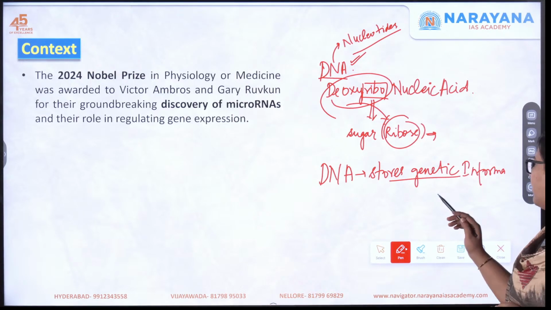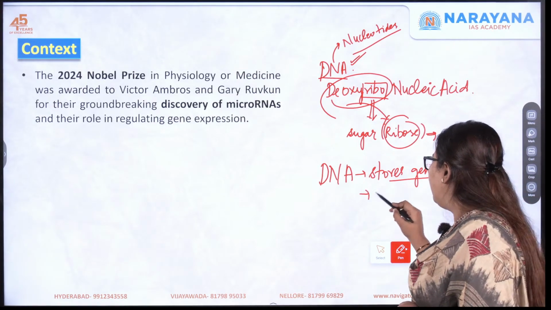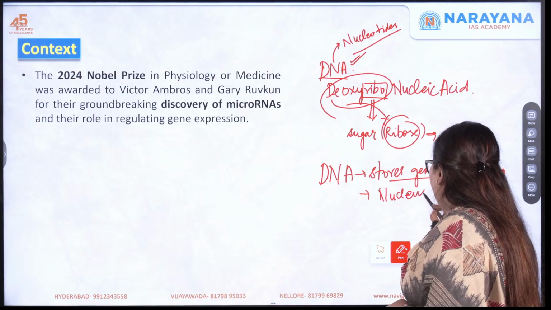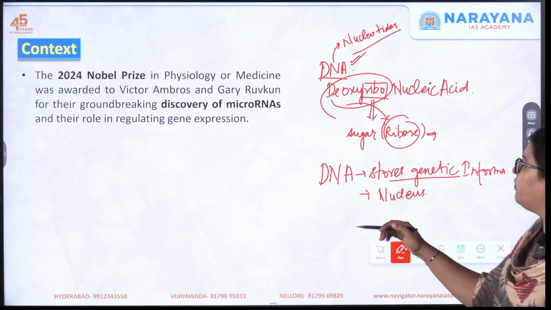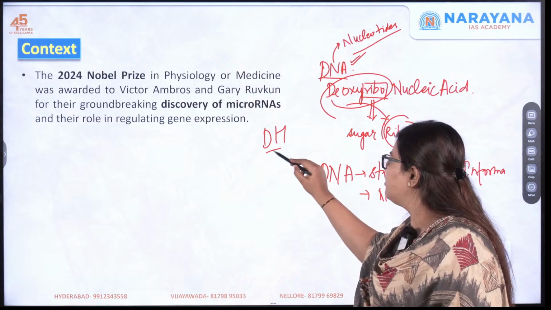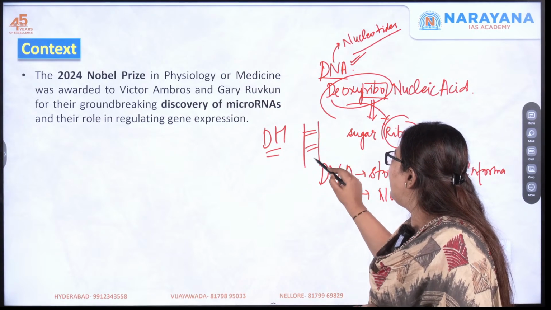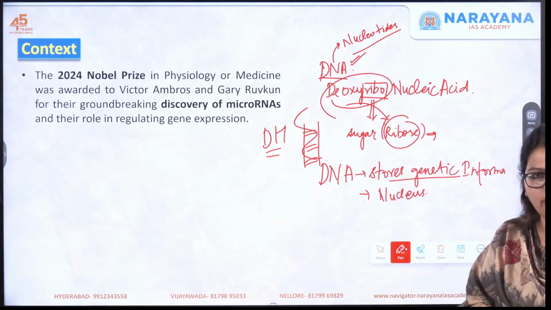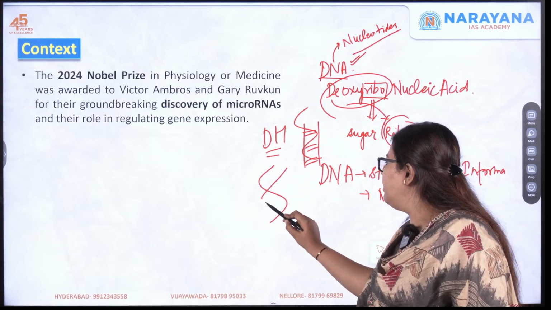And where is the DNA present? It is found in the nucleus of your cells. Now if you look at the structure of this DNA, it has a double helix structure. What do you mean by double helix structure? This is the structure of a ladder, right? When the ladder is twisted, what happens? It looks like this. That is the structure of your DNA. So it has a double helical structure.